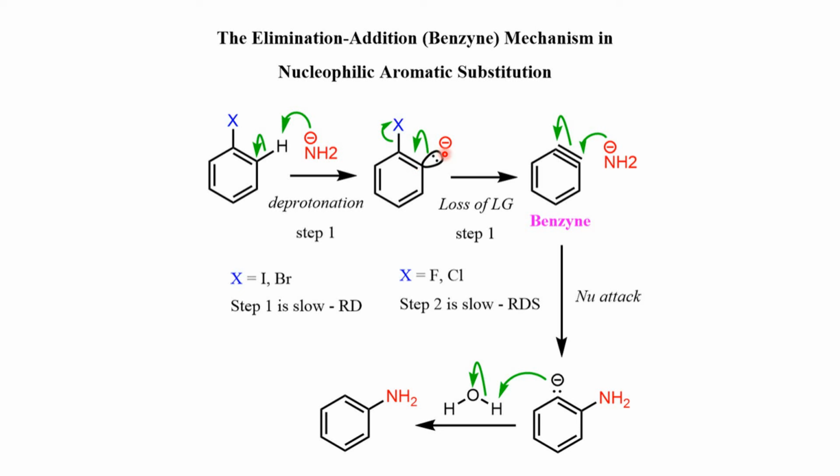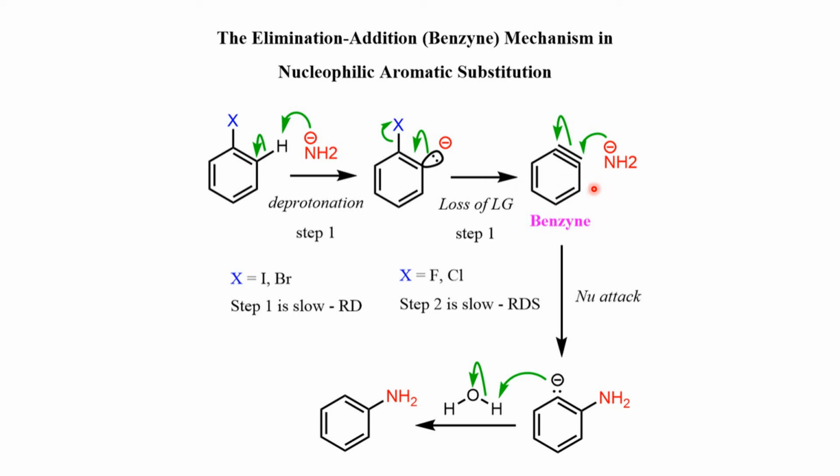This carbanion electron pair forms a bond between these two carbon atoms, and the leaving group is left. So a triple bond is formed between these two carbon atoms, and this is called the benzyne intermediate. So these two steps are the elimination steps.